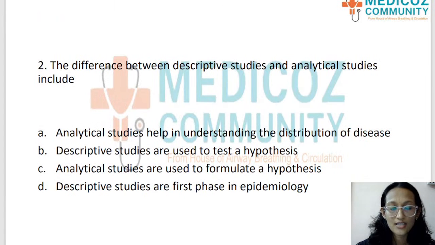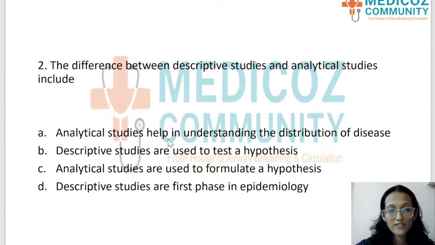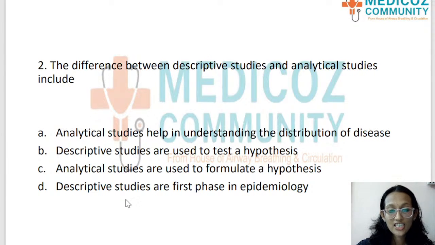So the next question is, the difference between descriptive studies and analytical studies include. Again, there are four options. Option A is, analytical studies help in understanding the distribution of disease. Option B, descriptive studies are used to test a hypothesis. Option C, analytical studies are used to formulate a hypothesis. Option D, descriptive studies are the first phase in epidemiology.